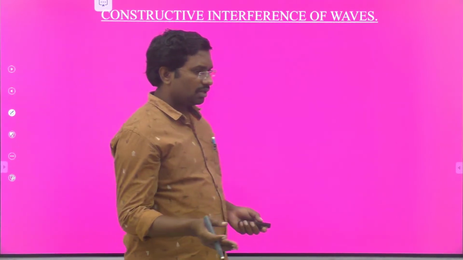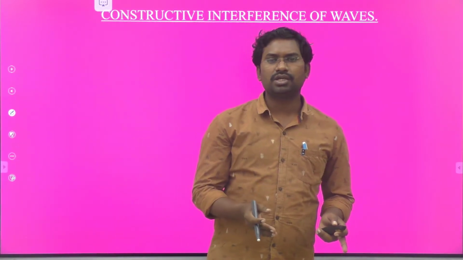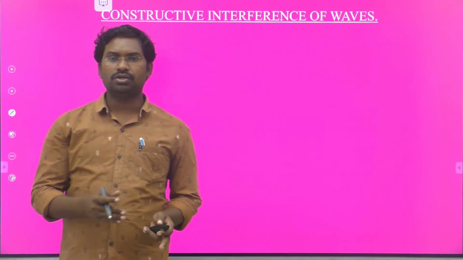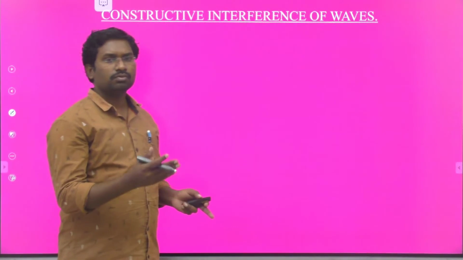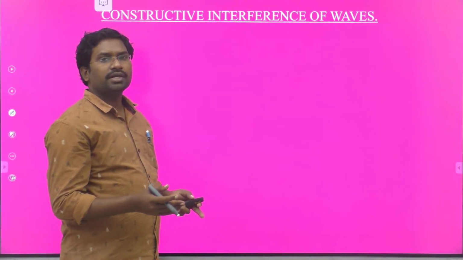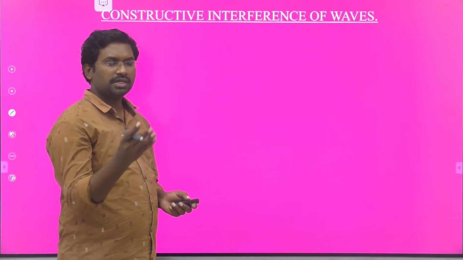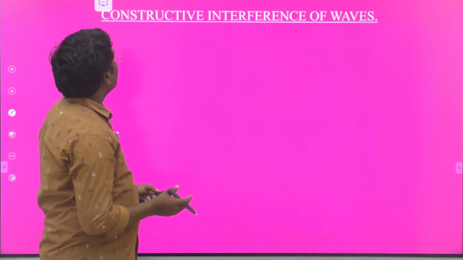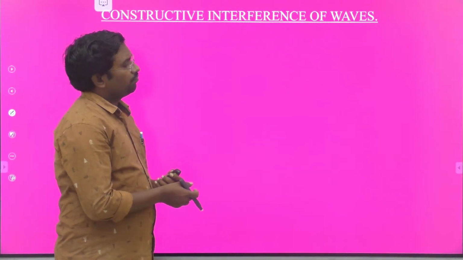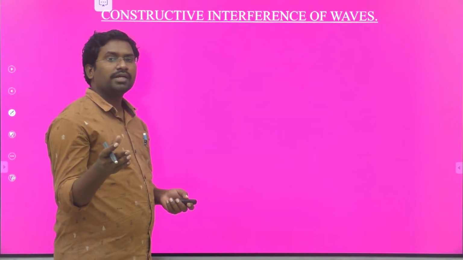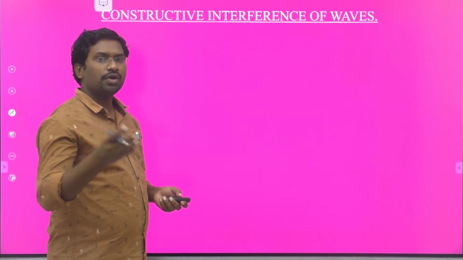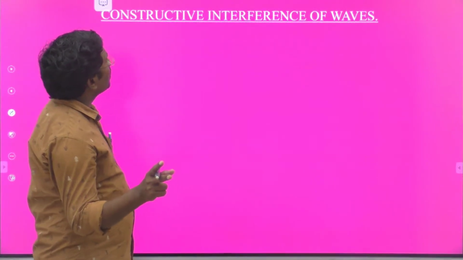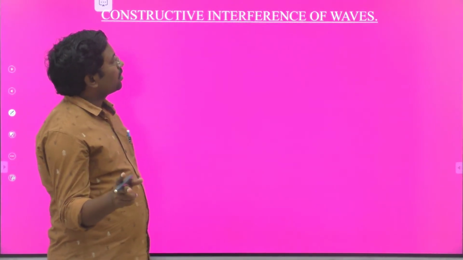You know that very well, X-rays are electromagnetic radiation having dual character, particle nature and wave nature. Okay, constructive interference of waves. So when the electromagnetic radiation passes through in the wave form, there are two possibilities of interference. First one, constructive interference of waves.